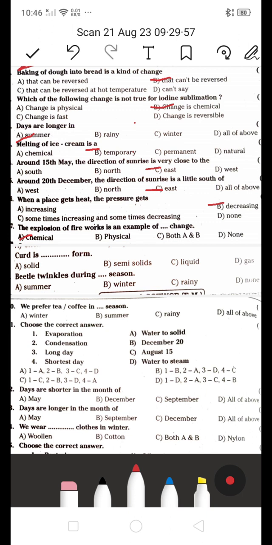Curd is a dash form. Is it a solid or semi-solid liquid gas? Curd is a dash form. Which form? It's a curd is a semi-solid form లో ఉంటుంది. It's not a complete solid. It's a semi-solid form. That is the right answer.